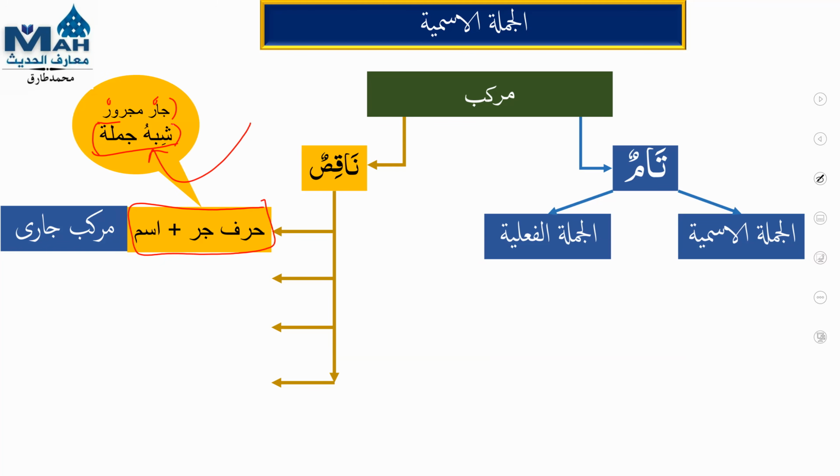Any harf jar comes, and after the harf jar, whatever you have, maybe you can have something different. So right now, harf jar and ism. Ism can be zamir, ism can be ishara, ism can be mu'arraf bil lam, ism can be nakira.